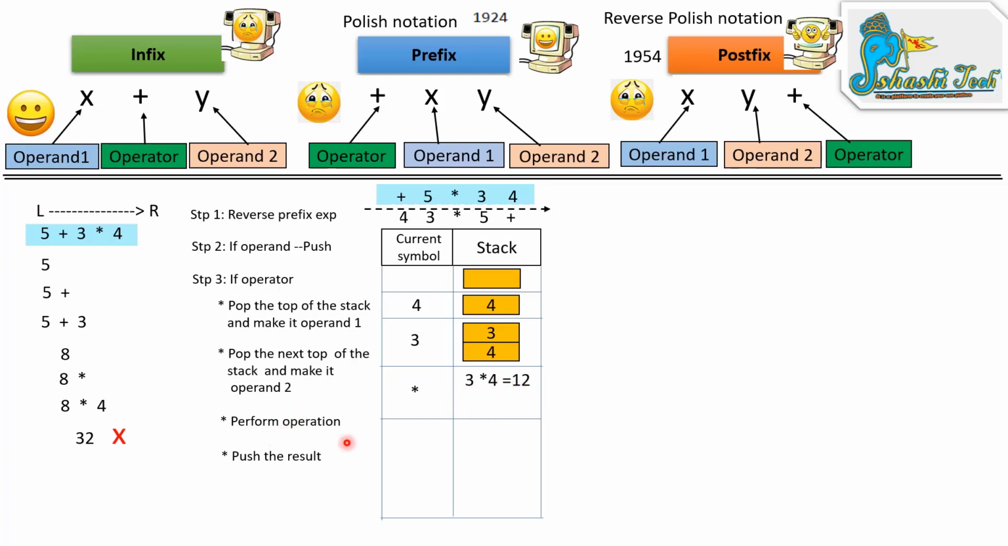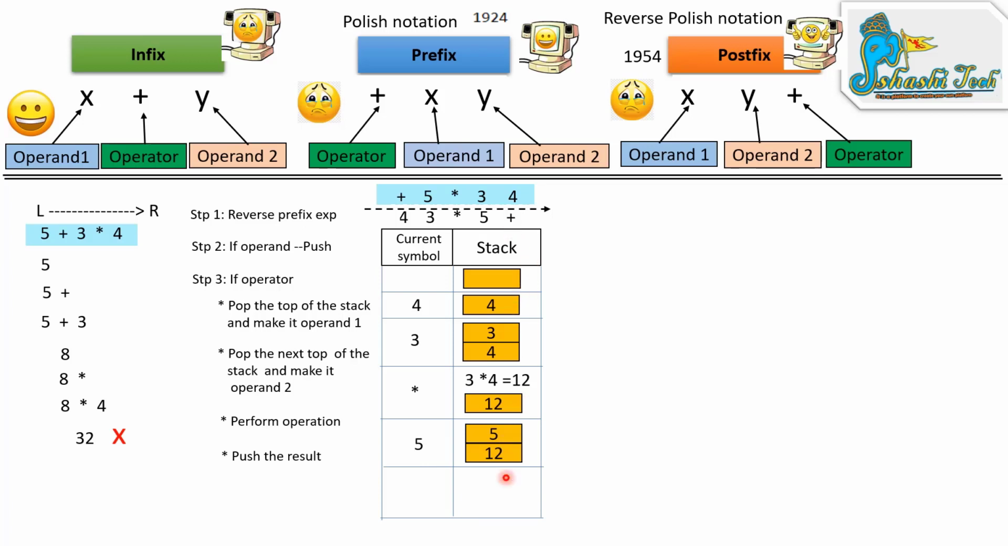After performing the operation, push the result onto the stack. The result is 12. Then after star, there is a 5. 5 is an operand, so we can directly push it onto the stack.